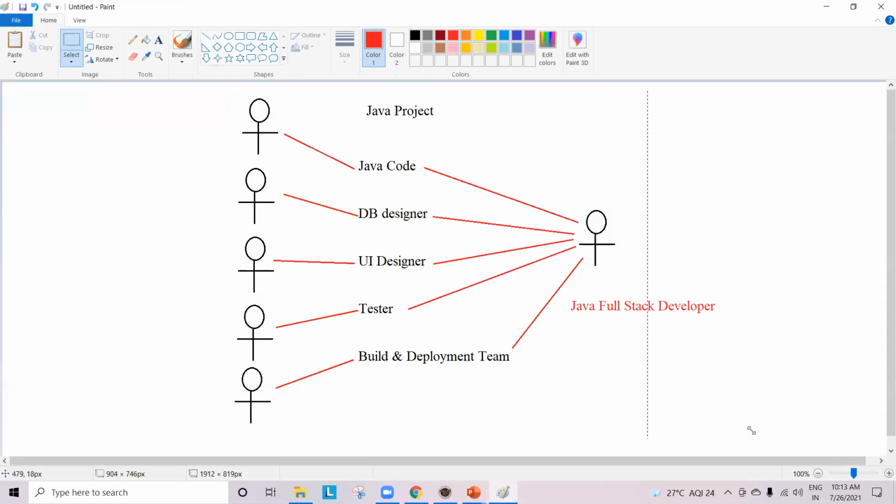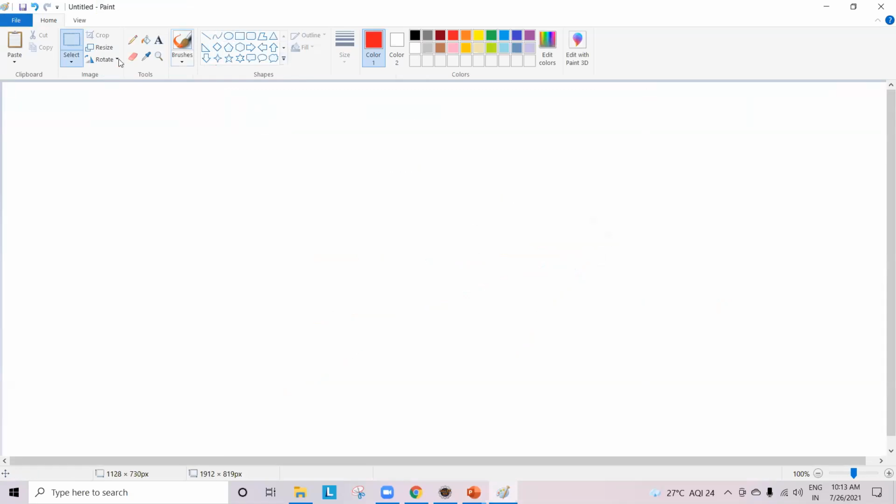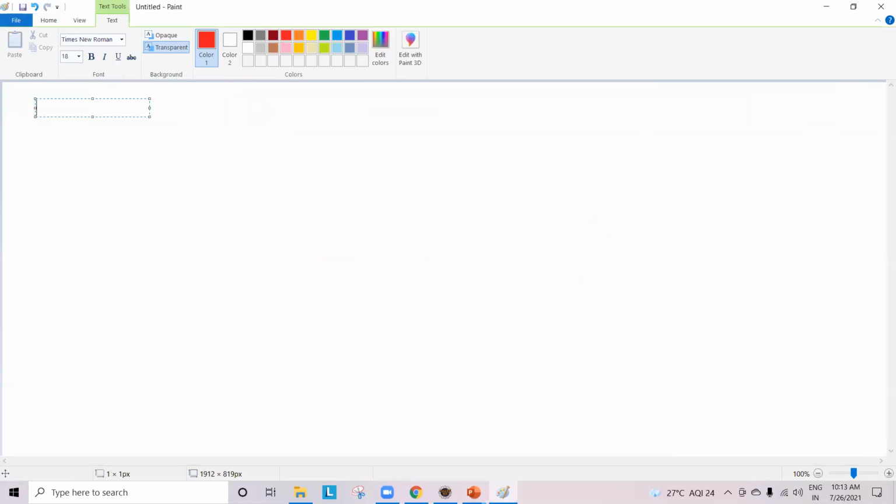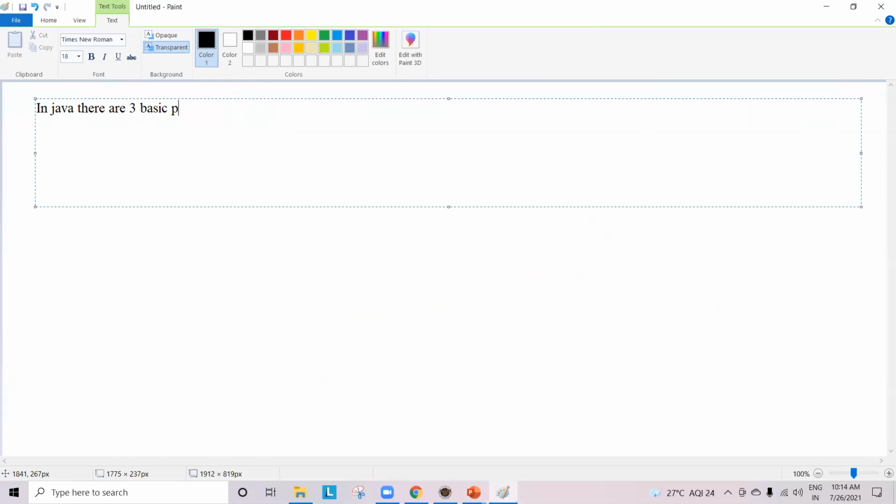In Java, there are 3 basic programming elements. What are those?